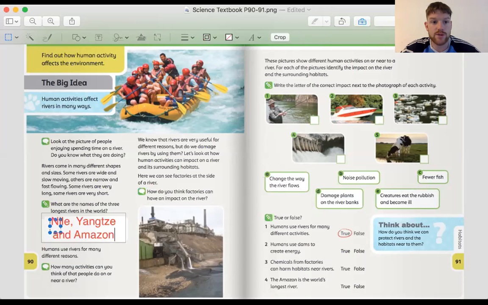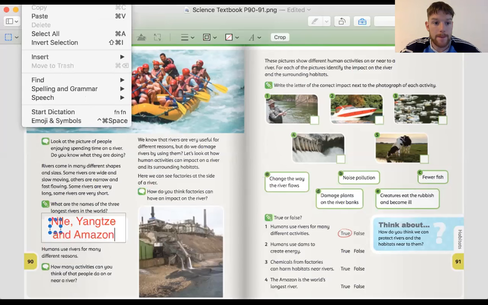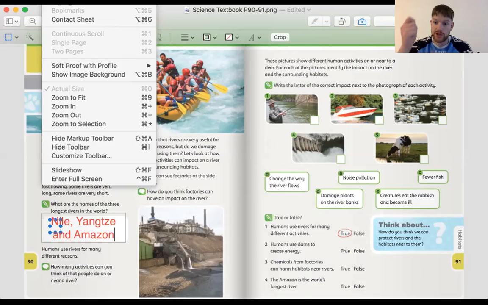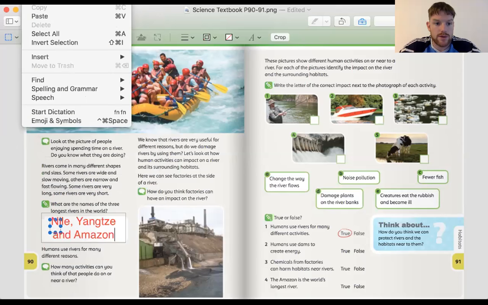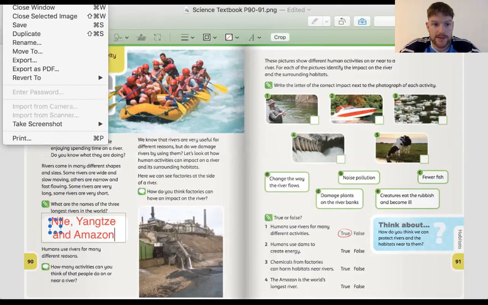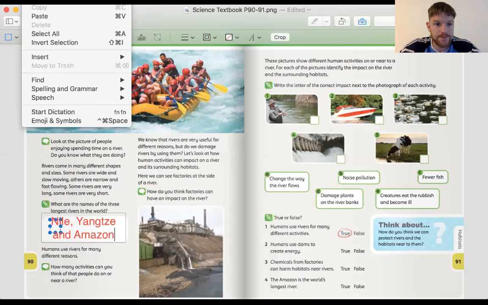It makes sense, doesn't it? If you go fishing to catch fish and you keep them, you don't throw them back in the river, then there's going to be 1 less fish in the river, isn't that right? And therefore there will be less fish in the future if people keep fishing. So number 1 is C.